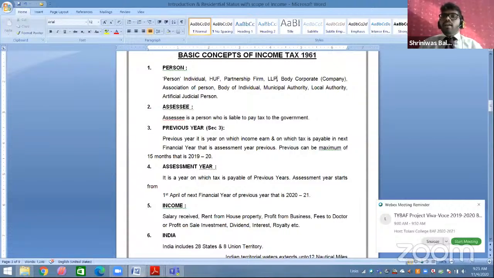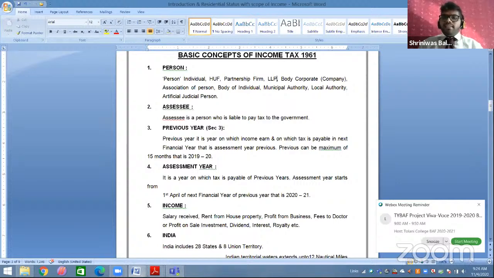Now the last point, artificial juridical person, which is a very important point for all of you. Maybe they will also ask you to give some short detail about artificial juridical person in one or two lines. So artificial juridical person means a person who is artificially created for a juridical purpose so that we can charge tax on it. For example, all temples, mosques, churches, gurudwaras are covered in artificial juridical person. Then all universities, whatever university is there, is also covered in artificial juridical person. So this was your definition related to person.